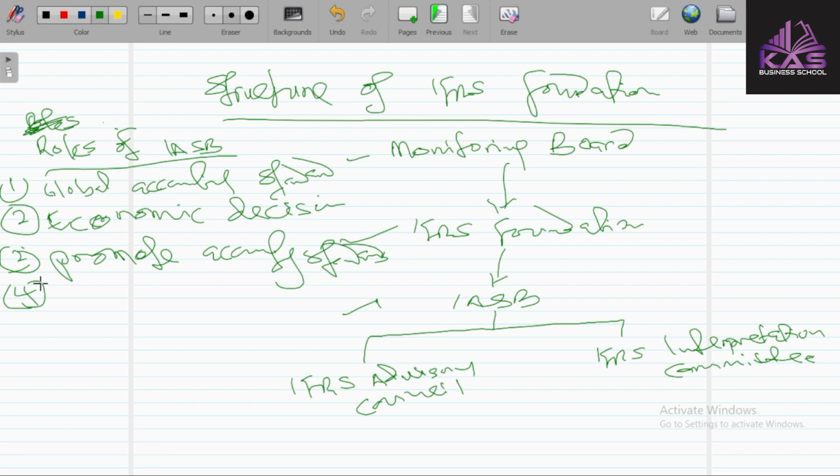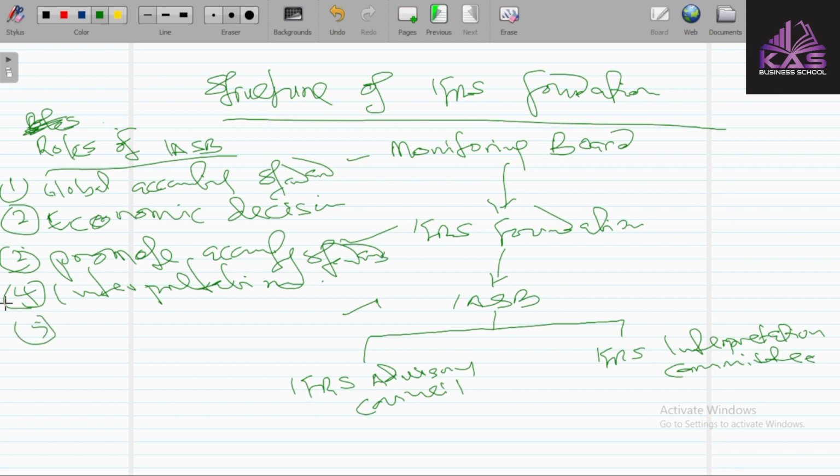Then it also approves the interpretations produced by the interpretation committee. So this body is responsible to approve the interpretations given by the IFRS Interpretation Committee. They monitor the interpretation committee and they have to approve the interpretation before it is issued.